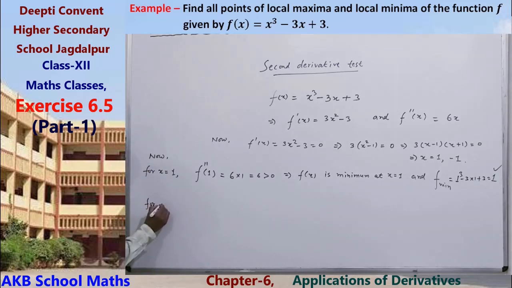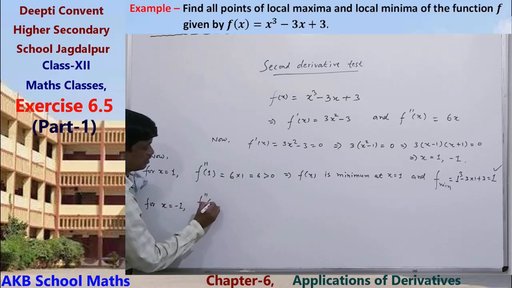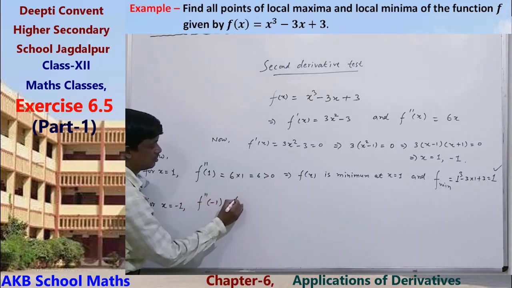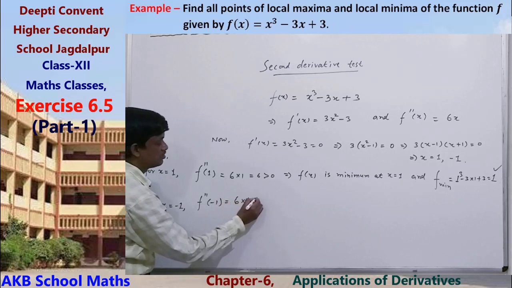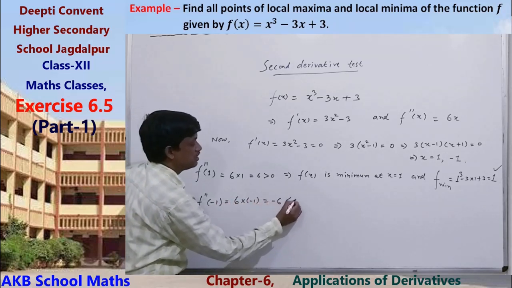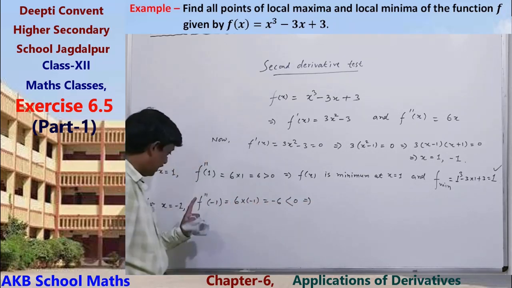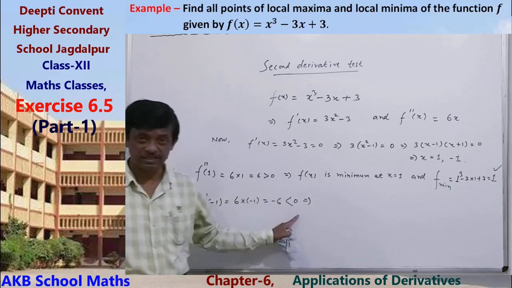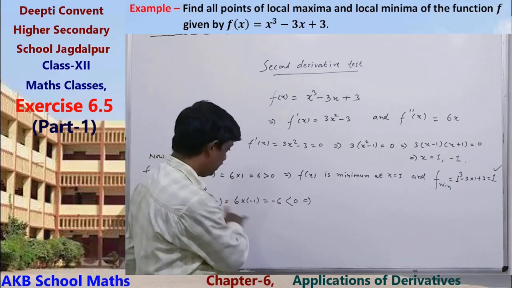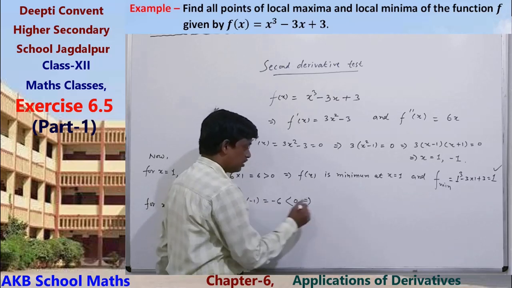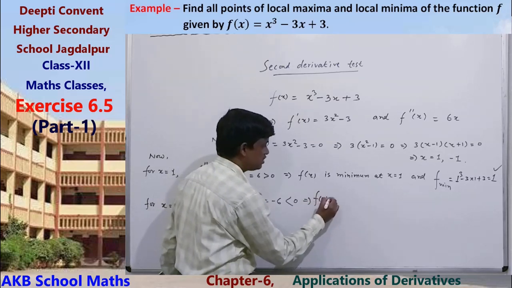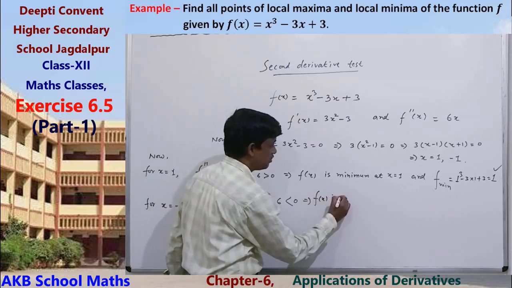For the second point, x equals minus 1. f double dash of minus 1 is 6 into minus 1 equals minus 6, less than 0. If the second derivative is less than 0 at a point, then at that point the function is maximum.